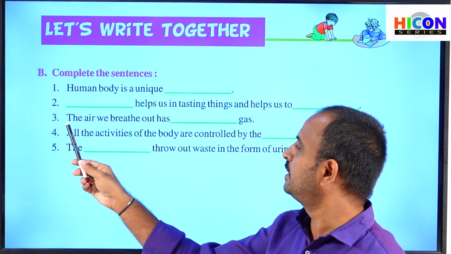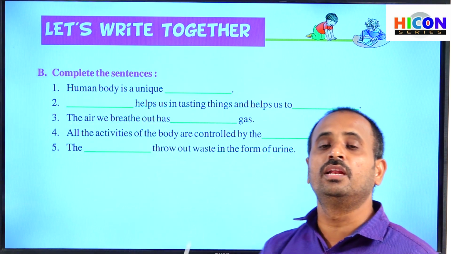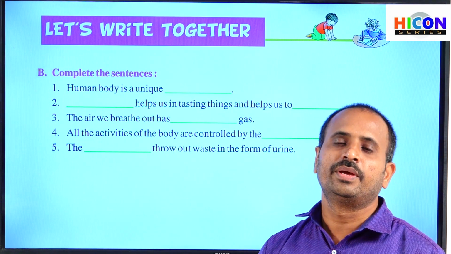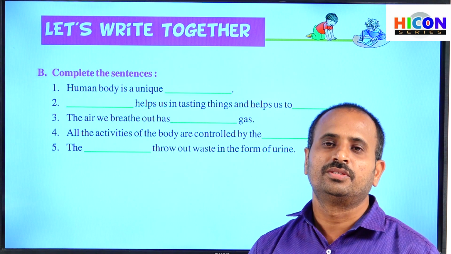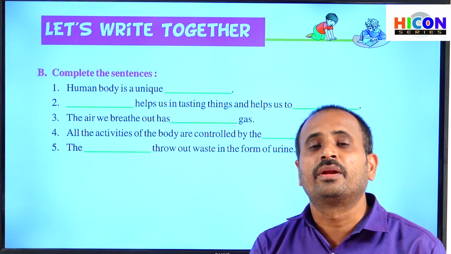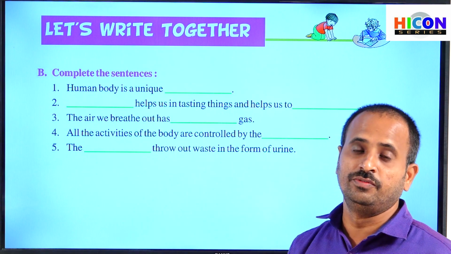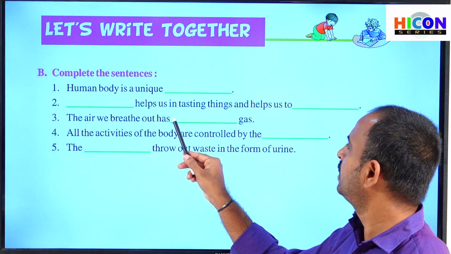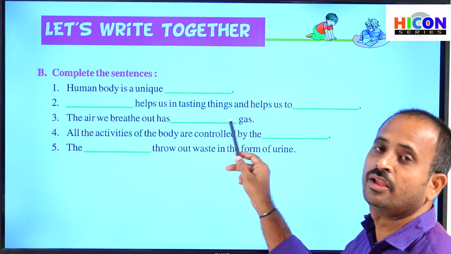Children, read the third sentence. The air we breathe out has dash gas. Generally, all the living beings breathe air, that is, oxygen. If they do not breathe, they cannot survive on the earth. All living beings breathe in oxygen and breathe out carbon dioxide. So which gas do we breathe out? Carbon dioxide. Write carbon dioxide in the third blank. The correct answer for the third sentence is carbon dioxide.